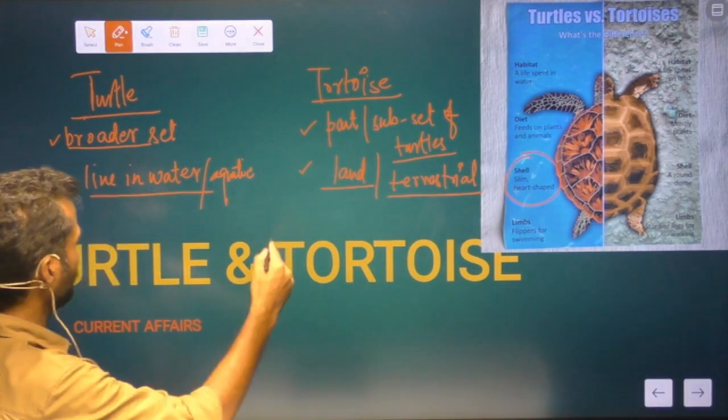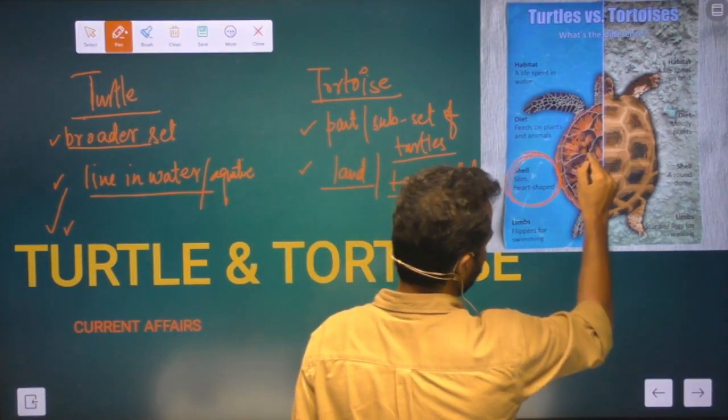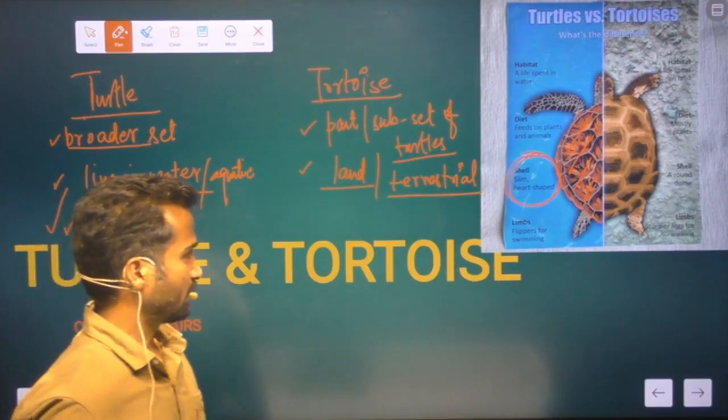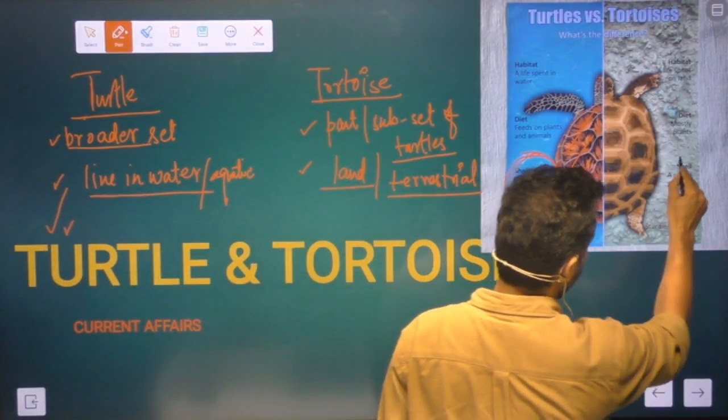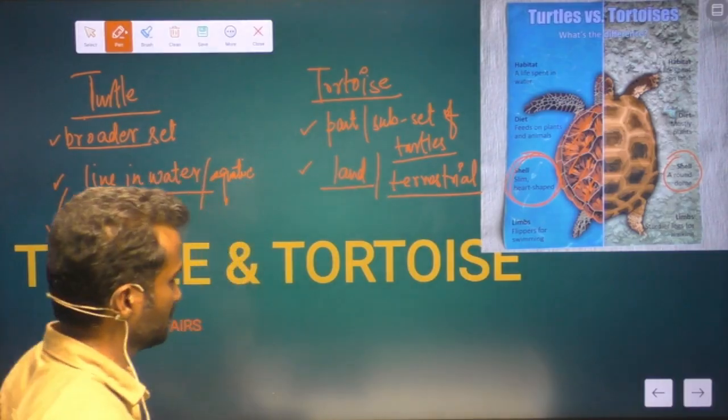Then talking about the structure that they assume, talking about the turtles, they are slim and heart shaped. So this is the shape and the structure of the turtles. But when it comes to tortoise, it is round and dome shaped.